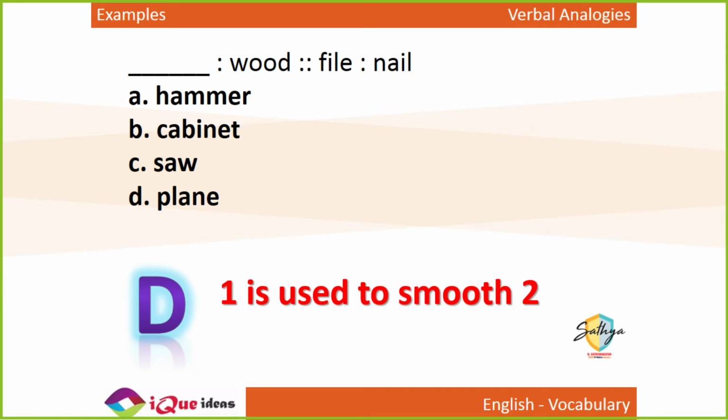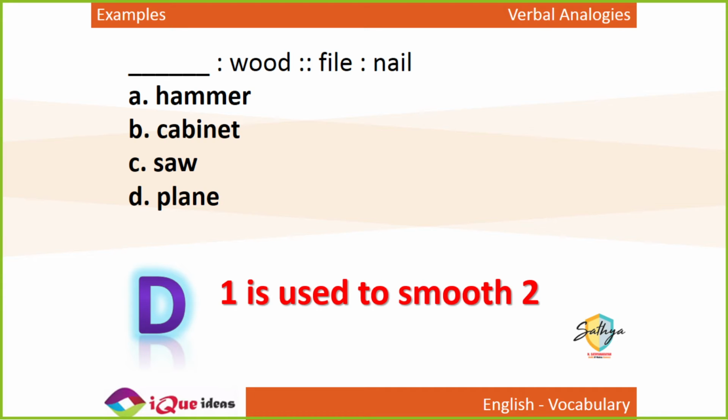So like I said, words have multiple meanings. So based on the given comparison, you have to identify which meaning has been used. Right? If file is used as in paper file, paper को जिसमें डालते हैं, then file and nail have no connection.